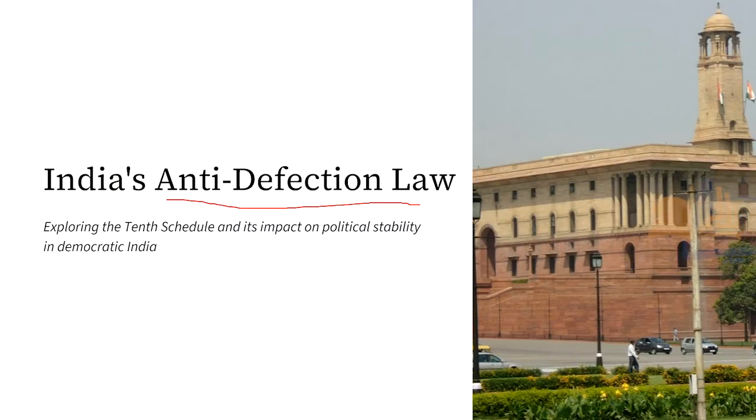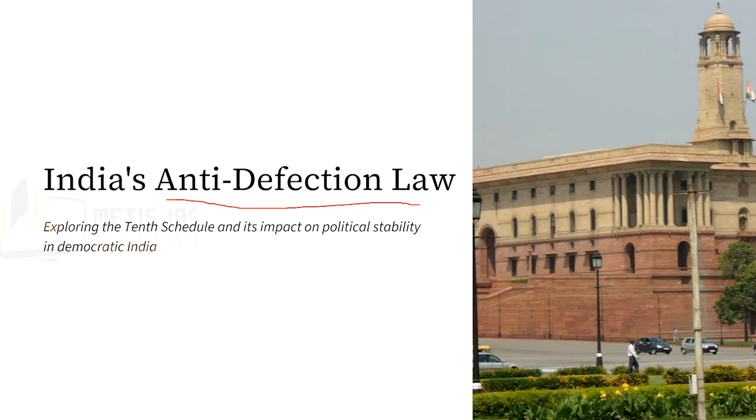Even though the number is very less, what is important for us to note is that after some time, out of this 15, 10 members from the Congress party switched to the BJP.